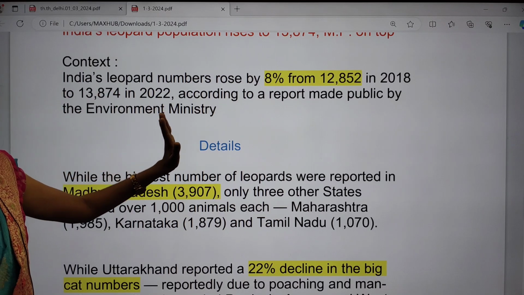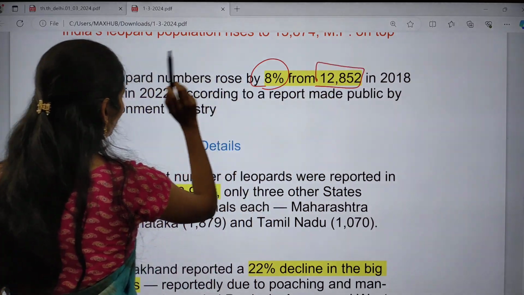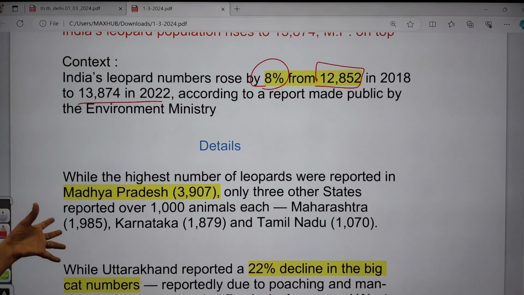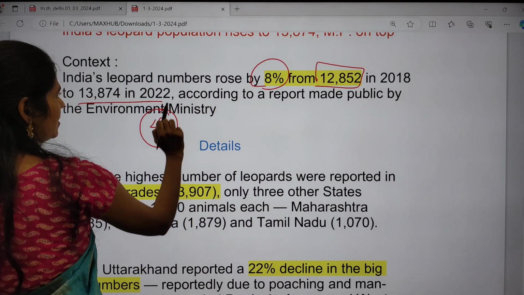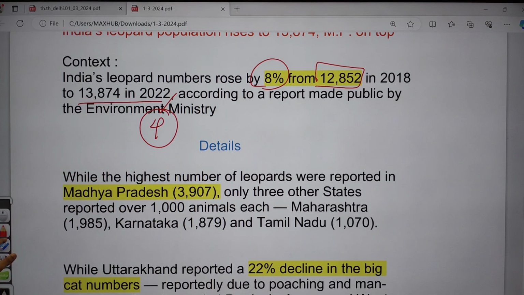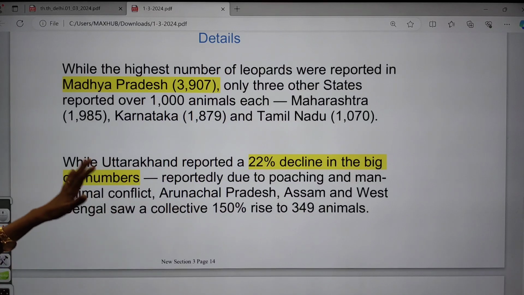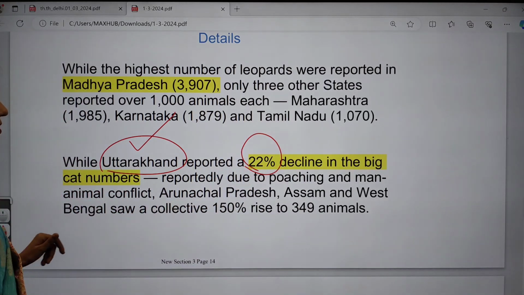India's leopard numbers rose by 8% from 12,852 in 2018 to 13,874 in 2022. Every 4 years we are going to have the census, like the tiger census. If you see details, the highest number of leopards are reported in states like MP first, next Maharashtra, next Karnataka, and fourth place is Tamil Nadu. Uttarakhand used to have leopards, but there is a 22% decline.